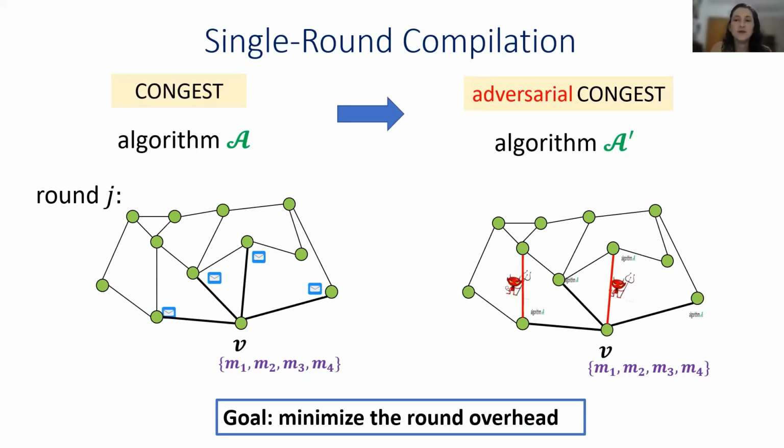If we look at some round j of algorithm A, and some vertex v and all the messages that it received in algorithm A in round j, then in algorithm A', I require that v will still receive the same set of messages and also ignore all the corrupted messages that were initiated by the adversary. The main complexity measure of our compiler is the round overhead of compiling each round.